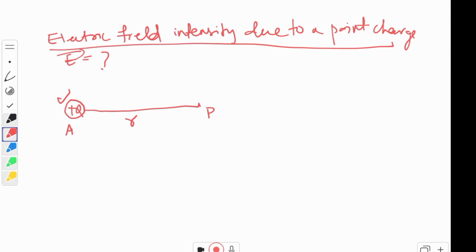How to find out then? For that, we have to imagine a test charge Q0 at this point P. That means we imagine this Q0 charge is placed at point P. This charge plus Q will create an electric field E, having strength E at P. This Q0 charge will now experience a force F, and that amount will be F equals Q0 E. That means this charge is exerting a force of Q0 E on the charge Q0.